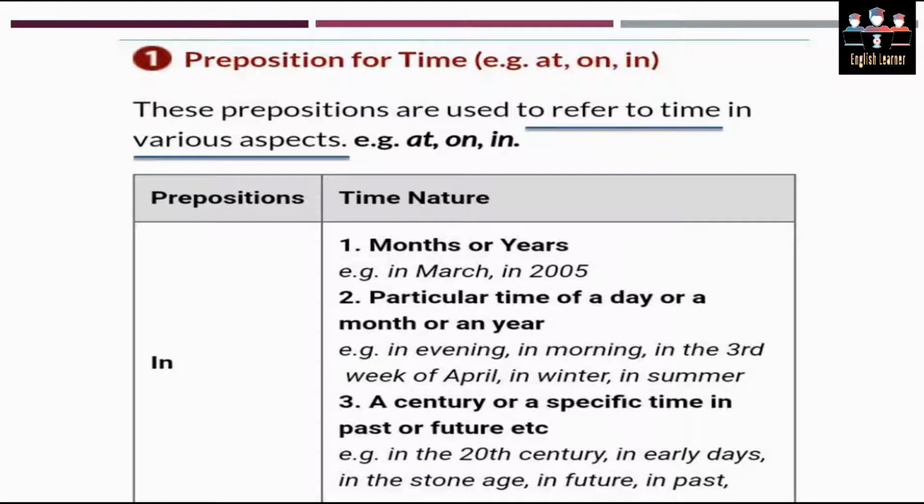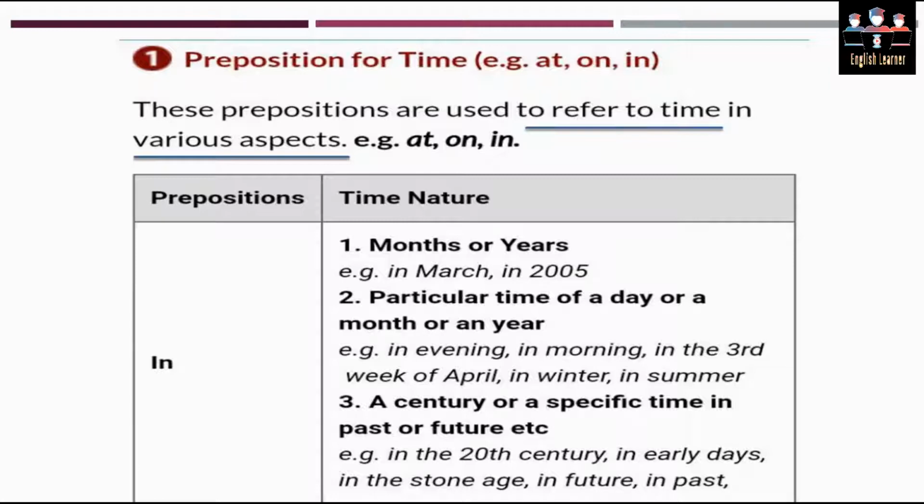Number 1, months or years. Whenever you are expressing the months or the years, you are going to use the preposition in to express the time, because you are particularly talking about the time. Number 2, particular time of the day or a month or a year. For example, you may say in the evening, in the morning, in the 3rd of April, in winter or in summer. They all are expressing a particular time of the day, of any month or any year.